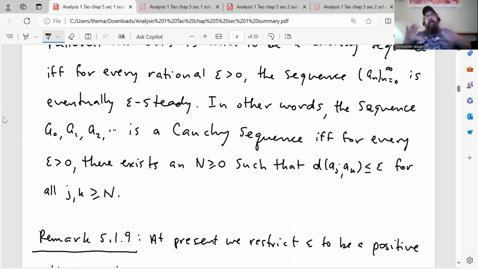Well, actually, we don't know that it's of some number because we're going to use this to define real numbers. But all the terms past some finite index lie within a distance of epsilon of each other, and that works for every epsilon.